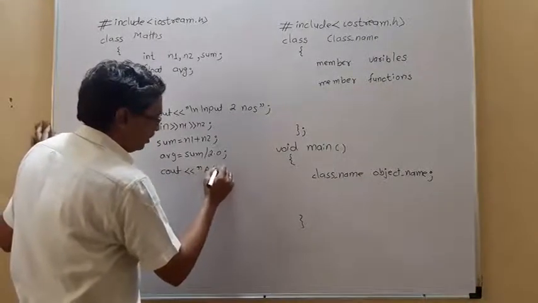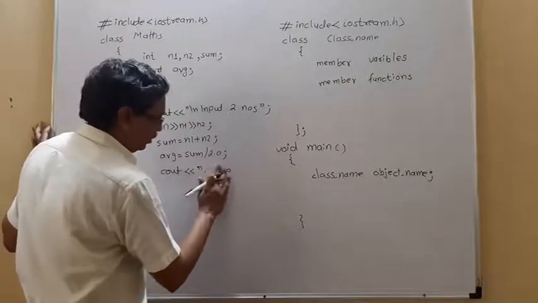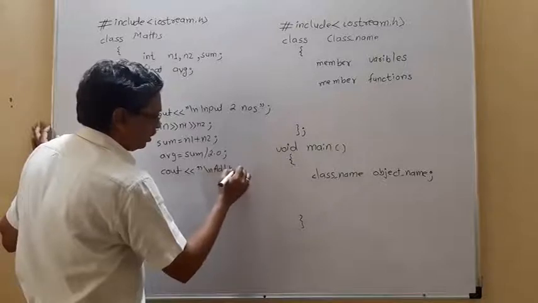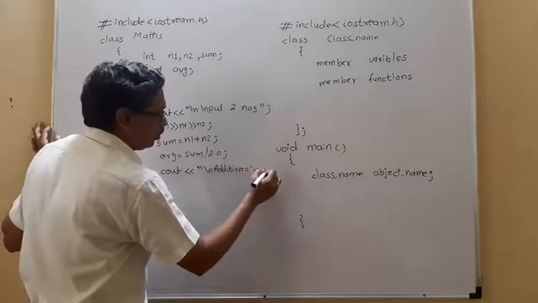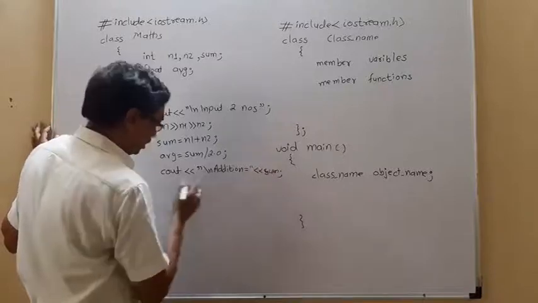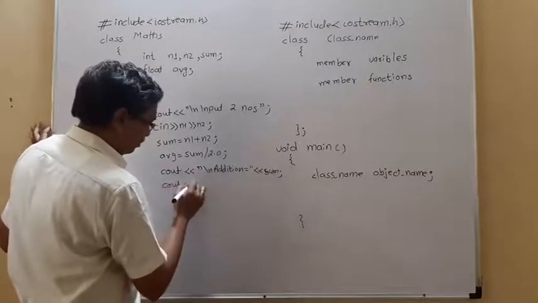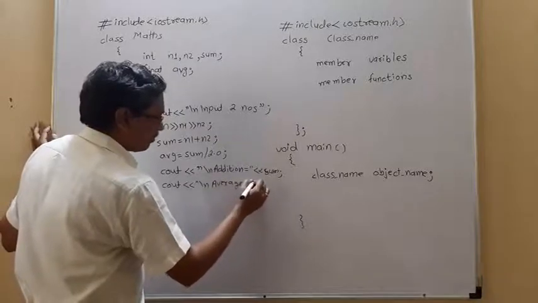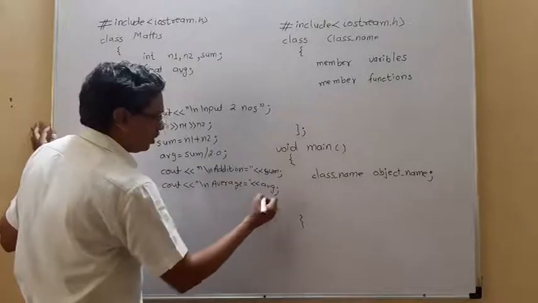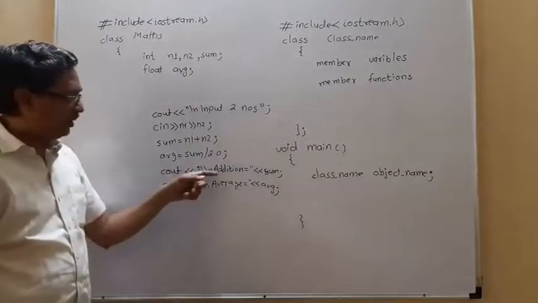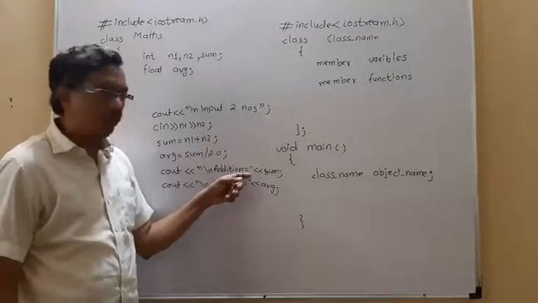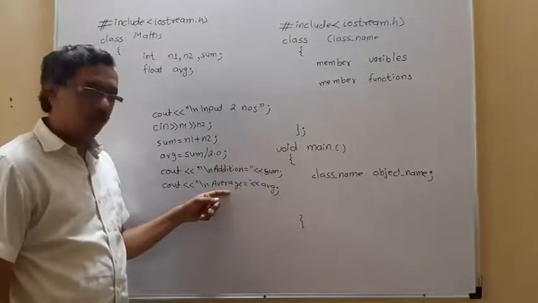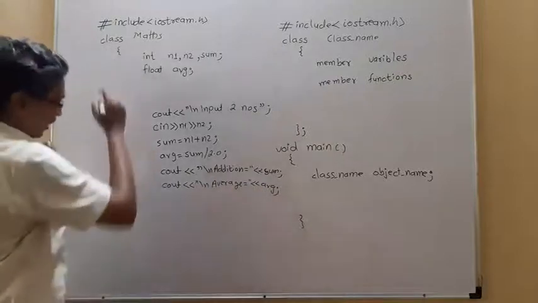So we can give here \n, addition equal to, sum, then average is equal to, AVG. So this indicates \n, go to the next line, addition equal to, you print this as it is, then you print the value of sum, then you print average is equal to, and then you print the value of AVG. Class ends here.